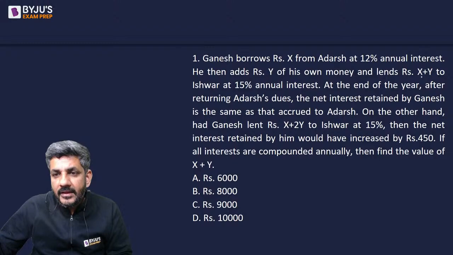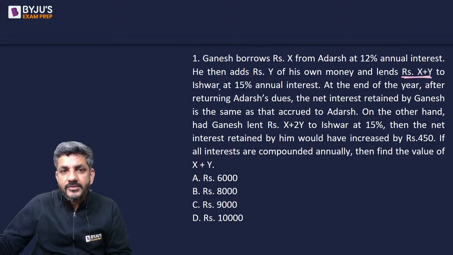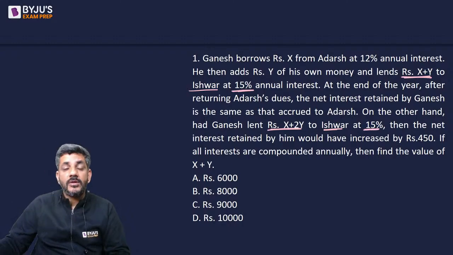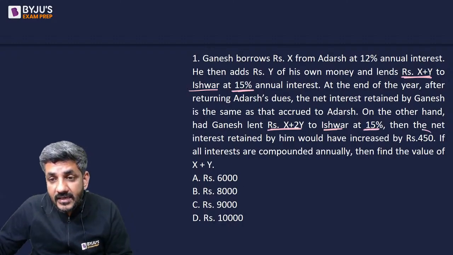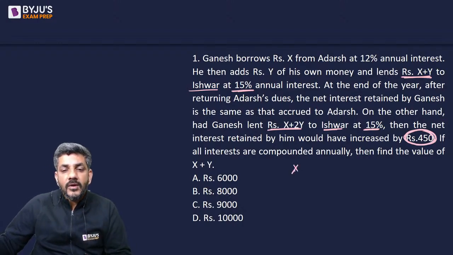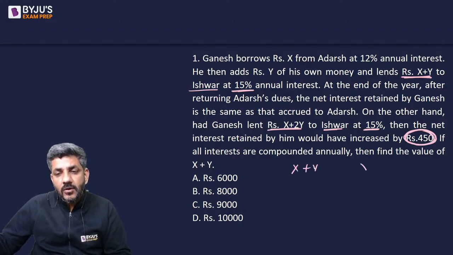I would see, if he lends X plus Y rupees to Ishwar at 15% annual interest, and if he lent X plus 2Y rupees to Ishwar at 15% annual interest, his interest would have increased by 450 rupees. You are giving X plus Y rupees or X plus 2Y rupees, right?